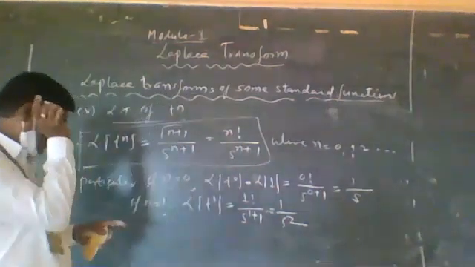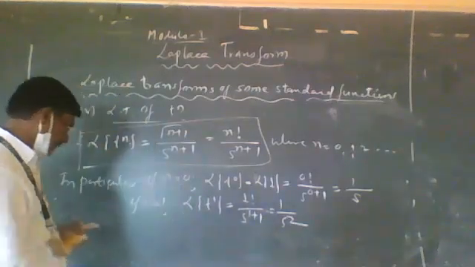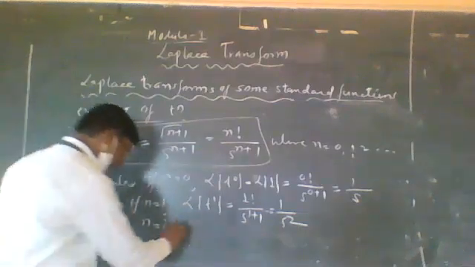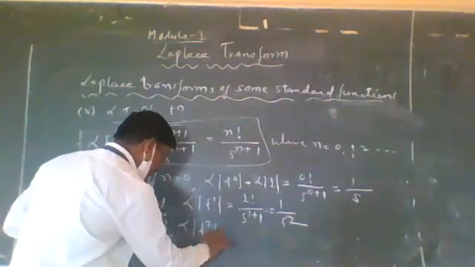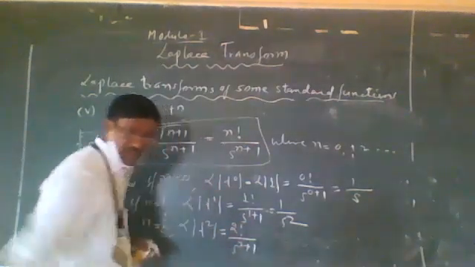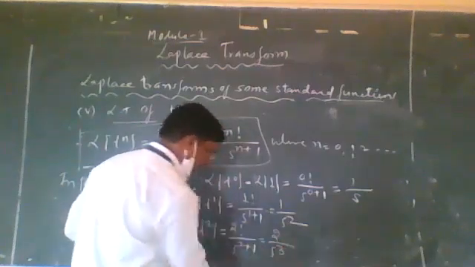That is the LP of only t raised to 1 is equal to 1 by s square. Then n is equal to 2. So LP of t square is equal to 2 factorial divided by s raised to 2 plus 1 is equal to 2 divided by s cube, etc.